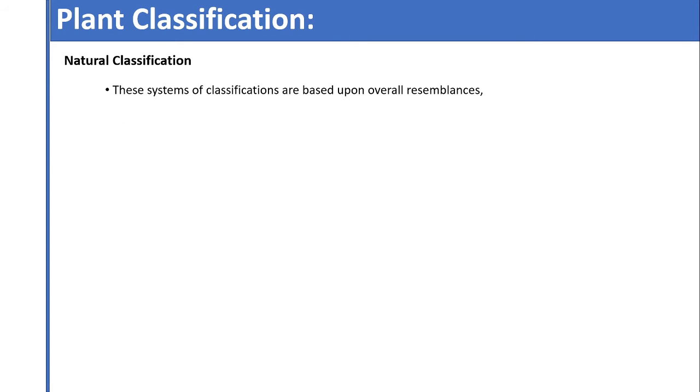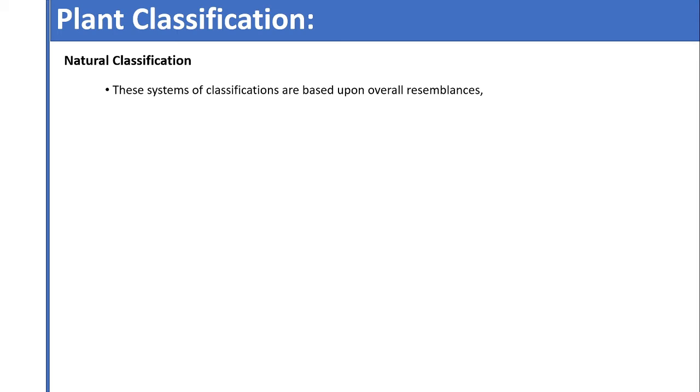Now, the second type of classification systems are natural classification systems. These systems of classification are based on overall resemblances.